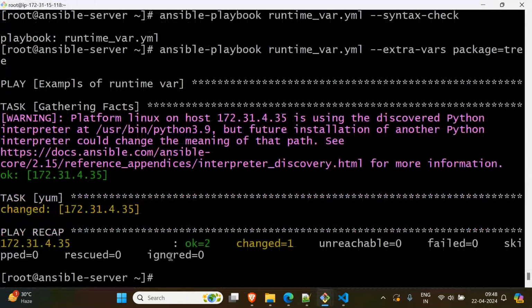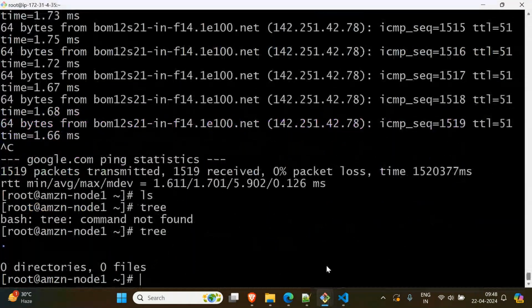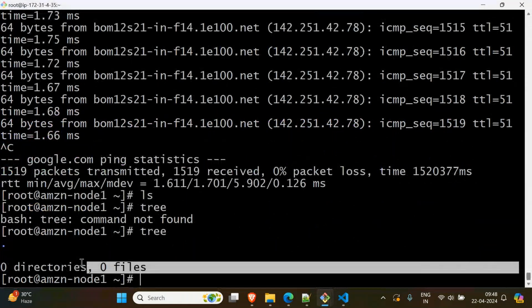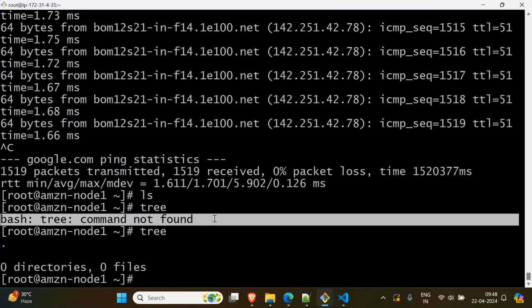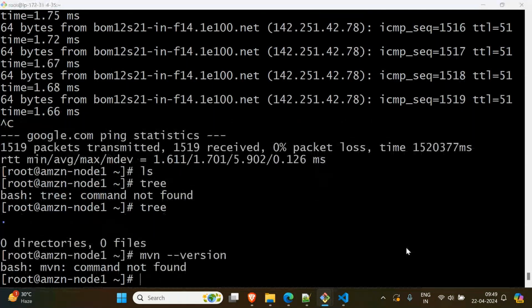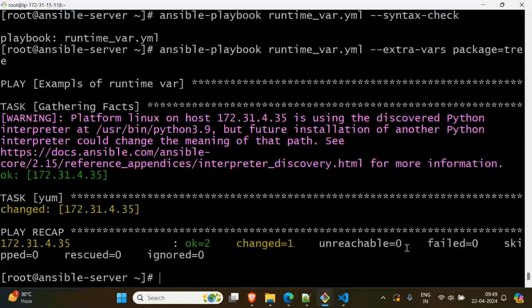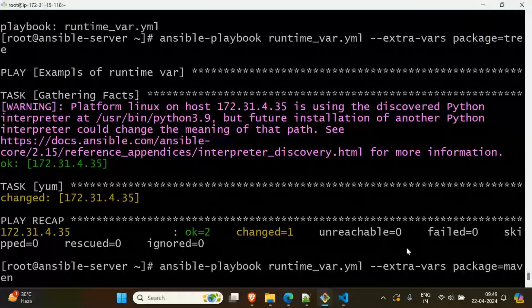Right, this is one change that has happened. Now the same command, now you see you got a different output, right? No directories, no files. That is the reason it is displayed properly, which means tree has been installed. Similarly, maven version. See, Maven is not installed here. Let me run it this time for Maven, simply using the same code. No need to change the code. Now simply say package equal to maven and press enter here.